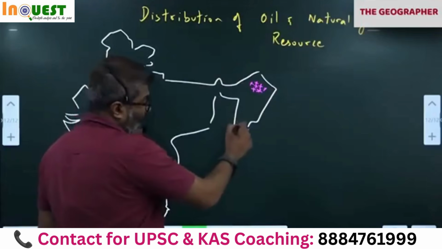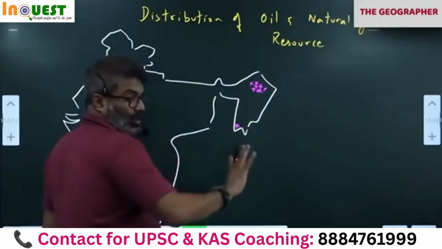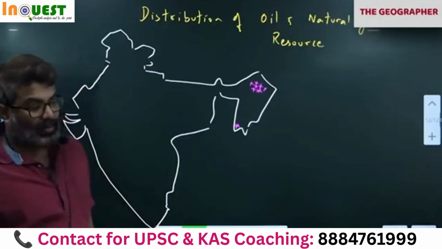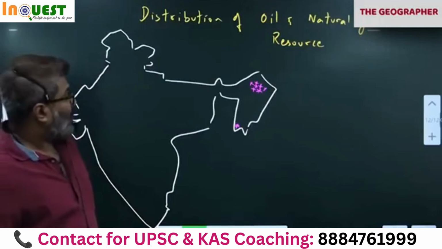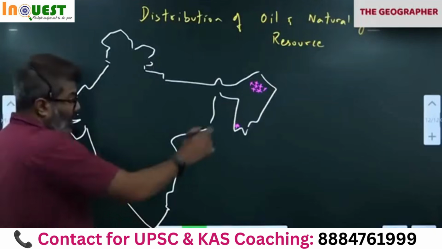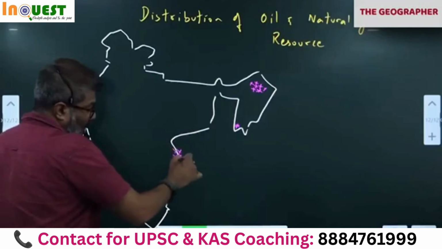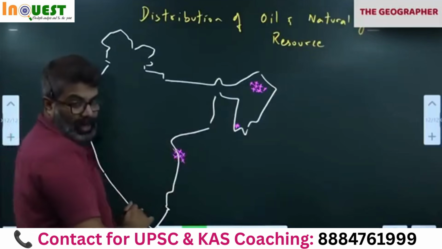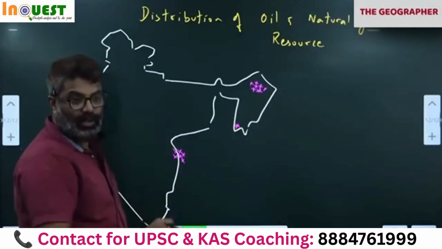Okay, locate Mongram here in Tripura. Mongram, both gas field and oil field I am marking. Mongram, Tripura. Done? Then come down here. KG Basin, Krishna Godavari Basin, Rava, Tatipaka. Locate Rava and Tatipaka. KG Basin means Krishna Godavari.